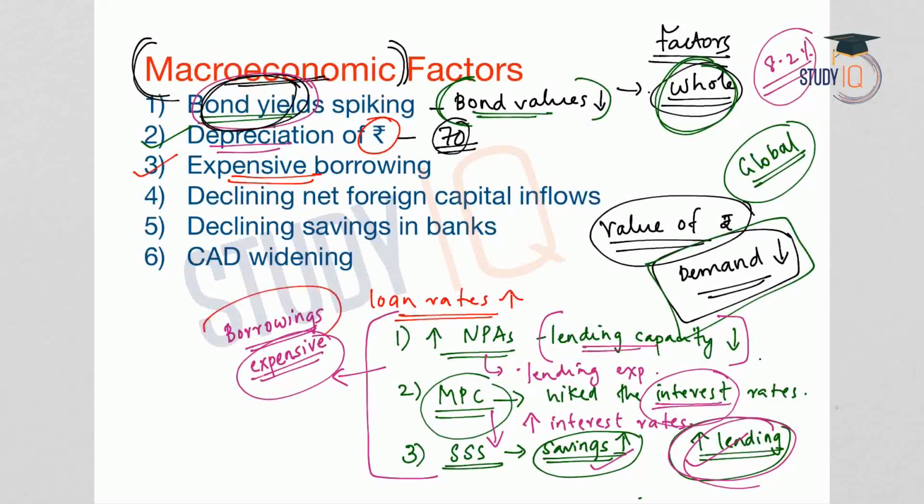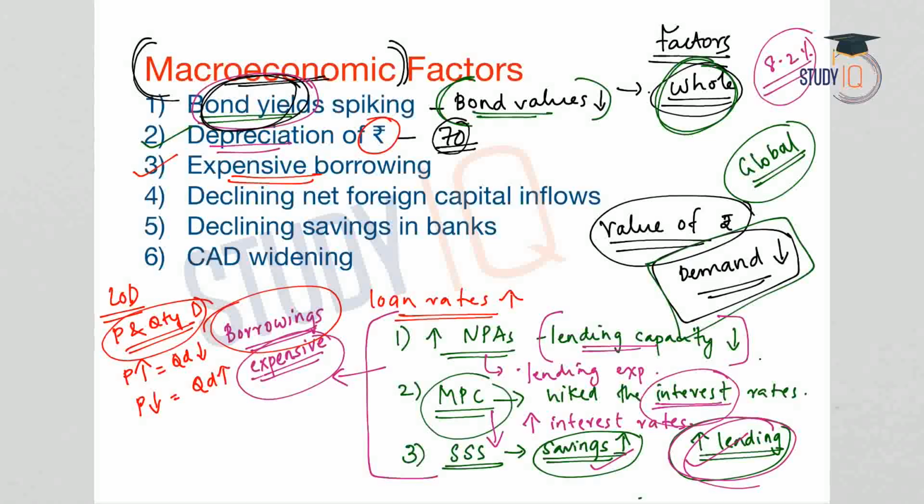So borrowings have become expensive, and when borrowings are expensive, what is the impact on the economy? There will be lesser borrowings. Suppose something becomes expensive, what will happen to the demand? We have learned in the law of demand that there is an inverse relationship between price and quantity demanded. So when the price is high, quantity demanded will come down, and when the price is less, the quantity demanded will go up. In the case of banks also, when the price of lending or expense of borrowing is high, the quantity demanded will come down. So now borrowings are expensive, that means the price is high, therefore the quantity demanded, or the borrowings, will come down.